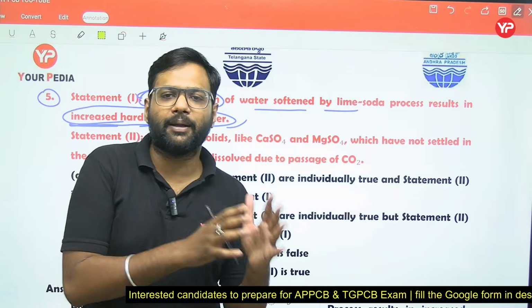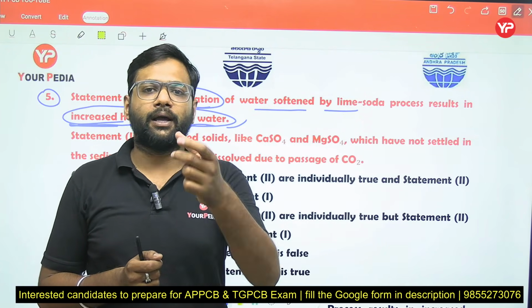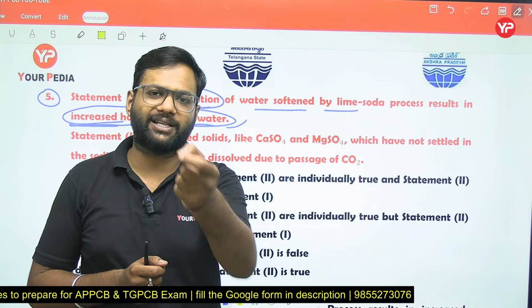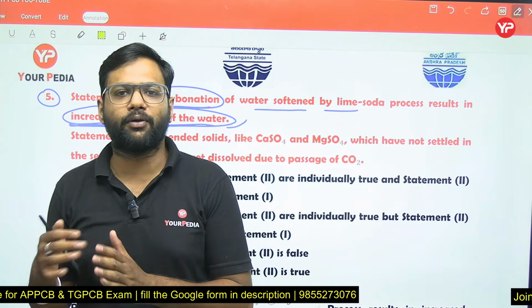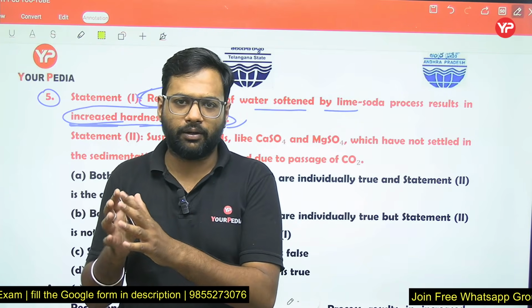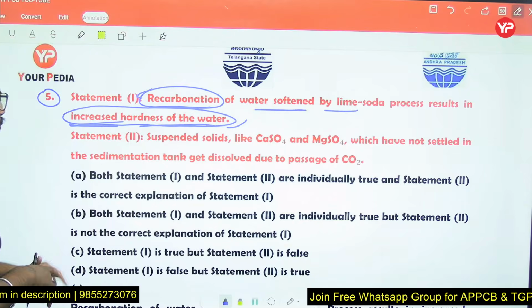So up to 50 milligram per liter of hardness as CaCO3 is not removed, in which 40 milligram per liter is calcium carbonate precipitate and 10 milligram per liter is magnesium hydroxide precipitate, and we don't allow them to be removed. This is again made soluble in the water by passing CO2.